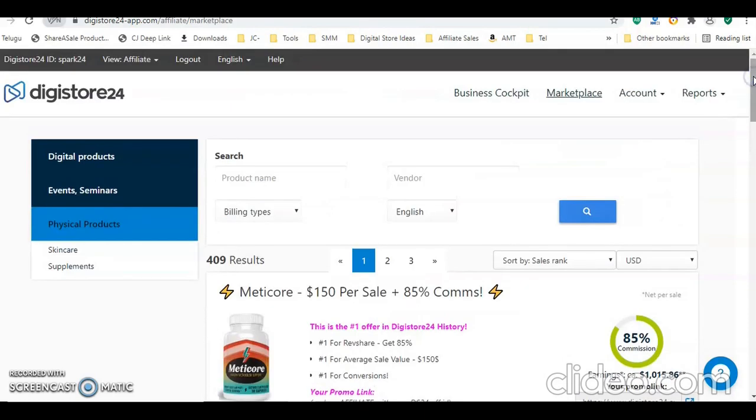So those are also available to promote. You can choose any of this. If you select any physical product and promote, there is no need to think of shipping and other things. Anyway, they will take care of those things. So all you need to do is promote your link through your affiliate link. If anybody purchases, you will get commission. That's it.